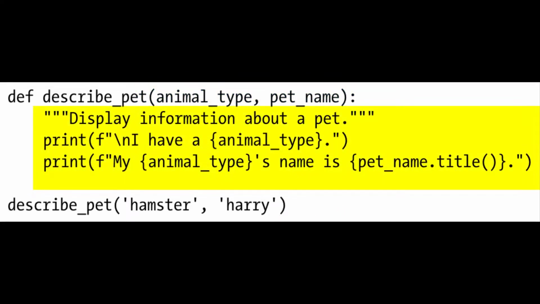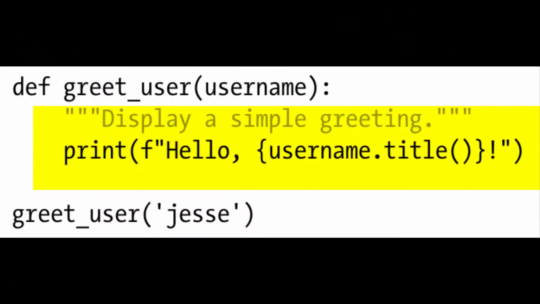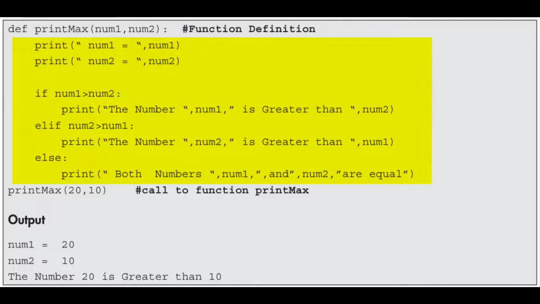A function body is a block of statements. The statements within the function body define the action that the function needs to perform.